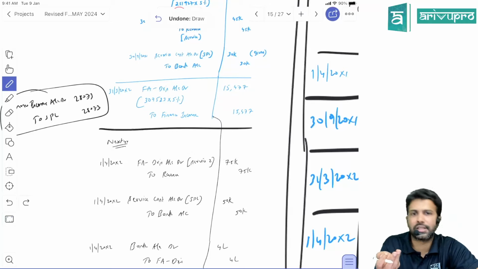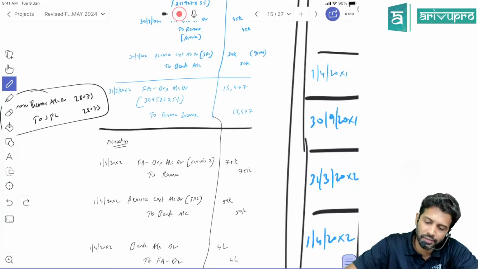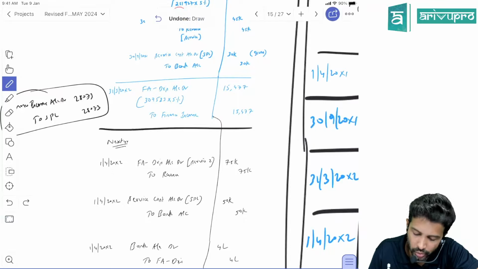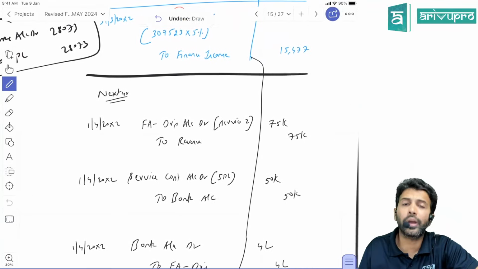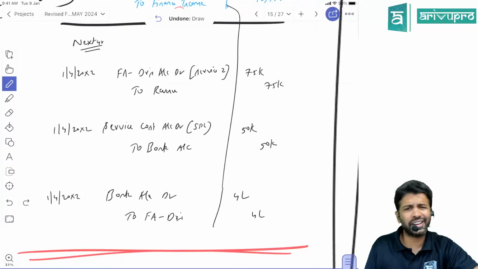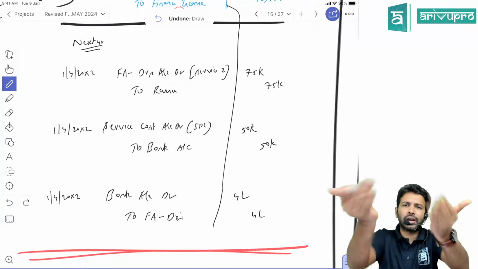And to provide this service, we have to incur some cost. How much cost given? 50,000. So the entry will be service cost account debit to bank, 50,000. Okay. Now on the same day, no need to book any interest here because on the same day, 1st April only, you will collect the money from debtors.